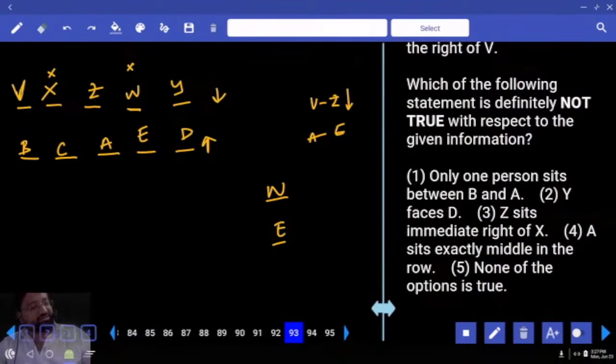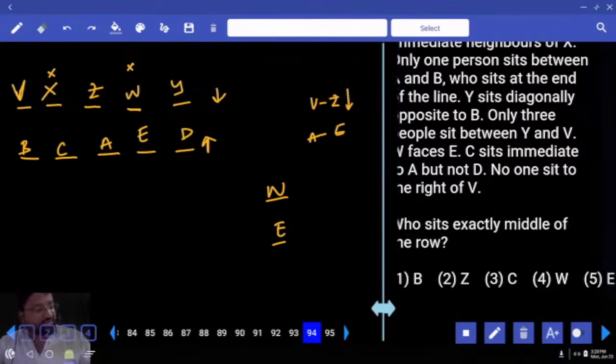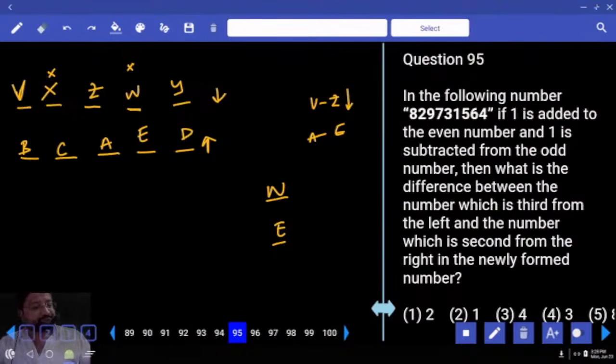Which of the following statements is definitely not true? Be careful. He says, only one person sits between B and A. Surely true. Y faces D, true. Z sits to the immediate right of X. No. Immediate left of X. Why? X is facing south. Which option is the answer? Who sits exactly in the middle of the row? Z or A? You don't have A in the options. We go for Z. Done?